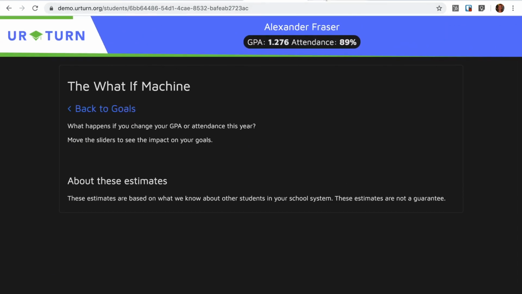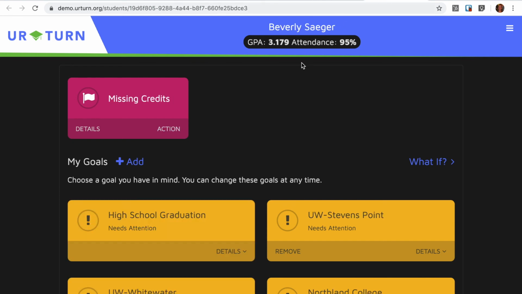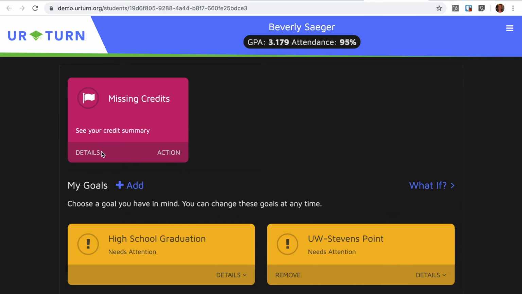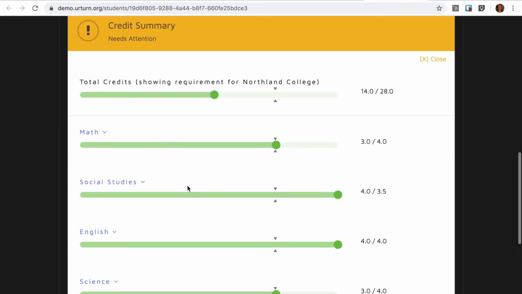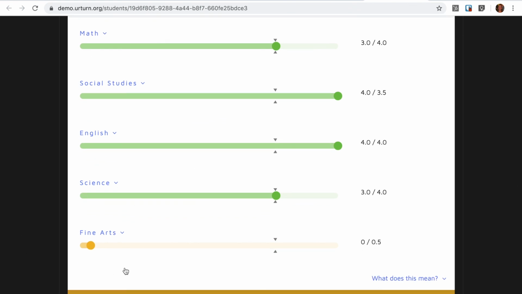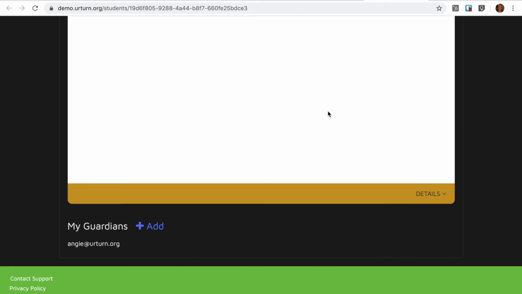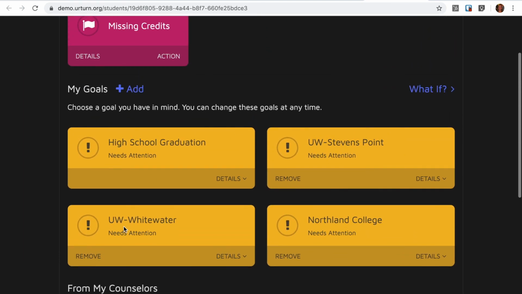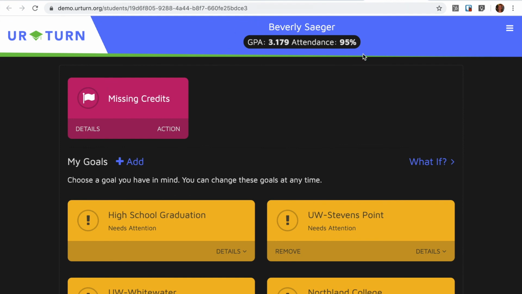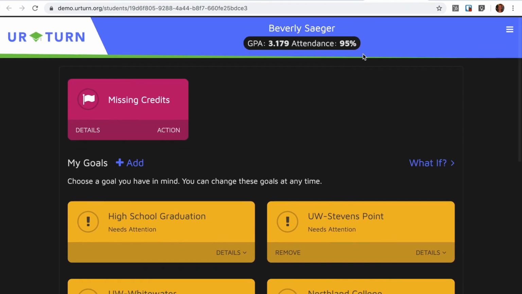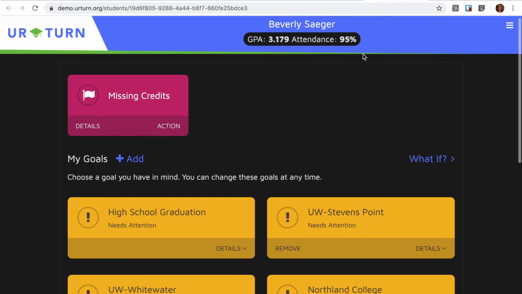I'll show you other instances in which a student may be missing credits. In Beverly's case, she again is also given a heads up, and she can move down to her credit summary, and she sees that she's missing a fine arts credit. So that's what's putting her off track of graduating high school and being eligible for these post-secondary institutions, even though her GPA and her attendance are in great shape. So Beverly needs to work on finishing that fine arts credit.